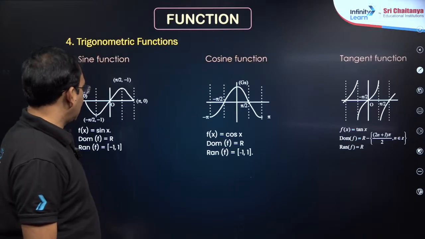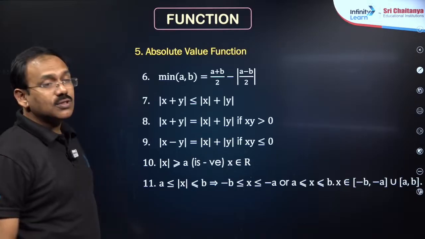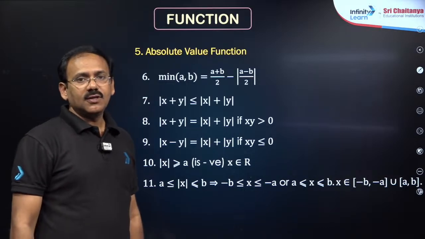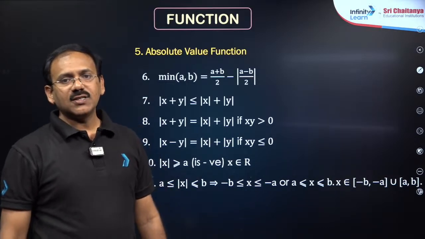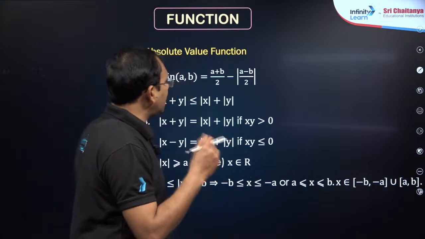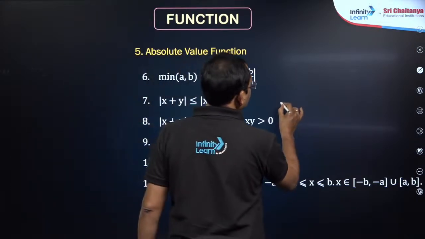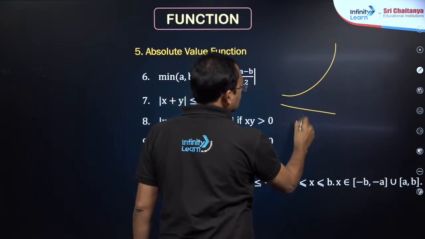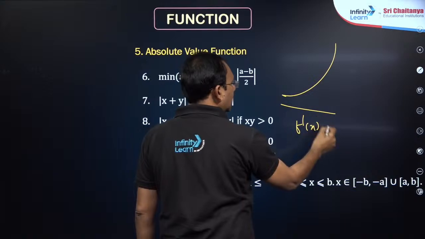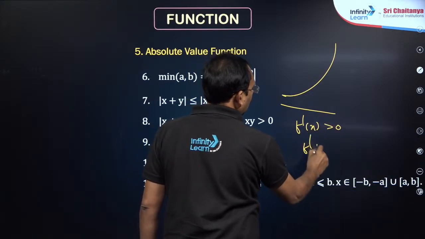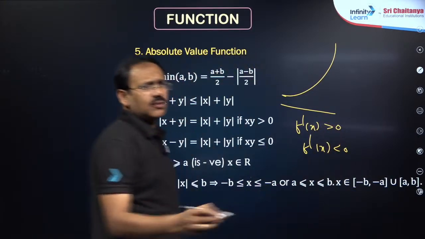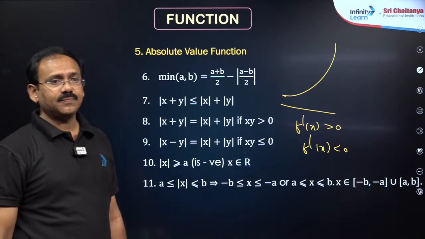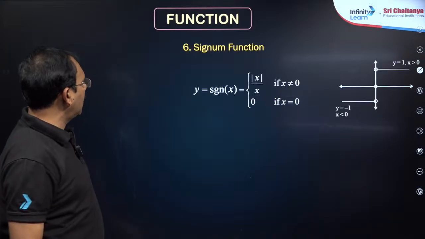In functions, mostly domain and range problems and these basic function graphs, you can recall, nothing special in this. Functions, most importantly types of functions. A function is said to be one-one if distinct elements of the domain have distinct images. That means better we take the derivative, my dear friends. Suppose you see x square, f dash x is taken. If the function is monotonic, the derivative is always positive or always negative, maybe 0 here and there. So the function is going to be one-one, my dear friends.